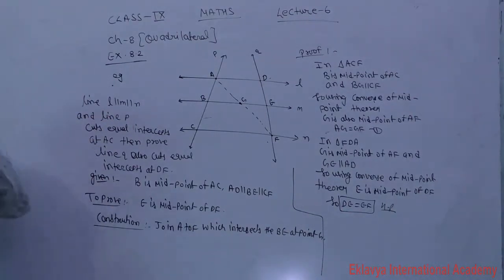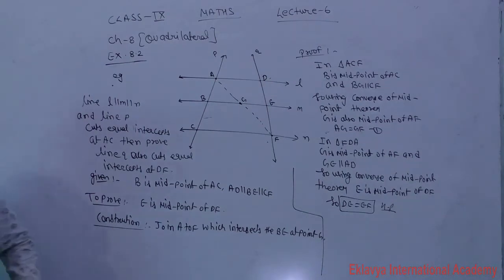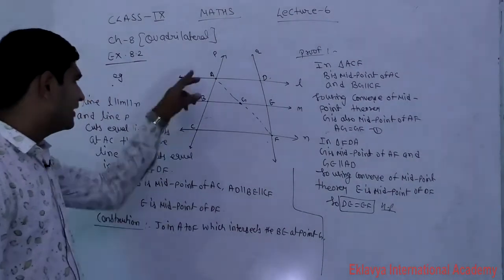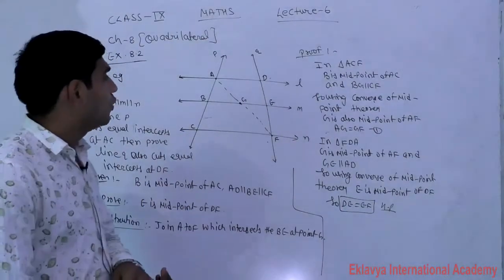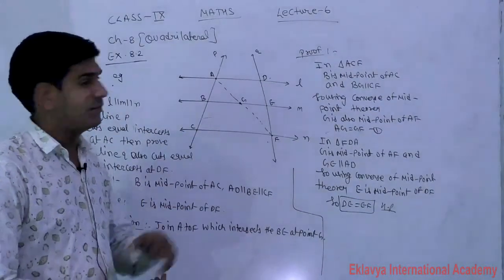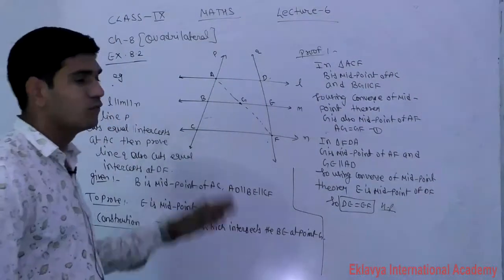Now P and Q are the intersecting lines. On P, AC cut the equal intercept, meaning AB equals BC. What we will prove? On line Q also cut the equal intercept, meaning DE is equal to EF. That we will prove here.